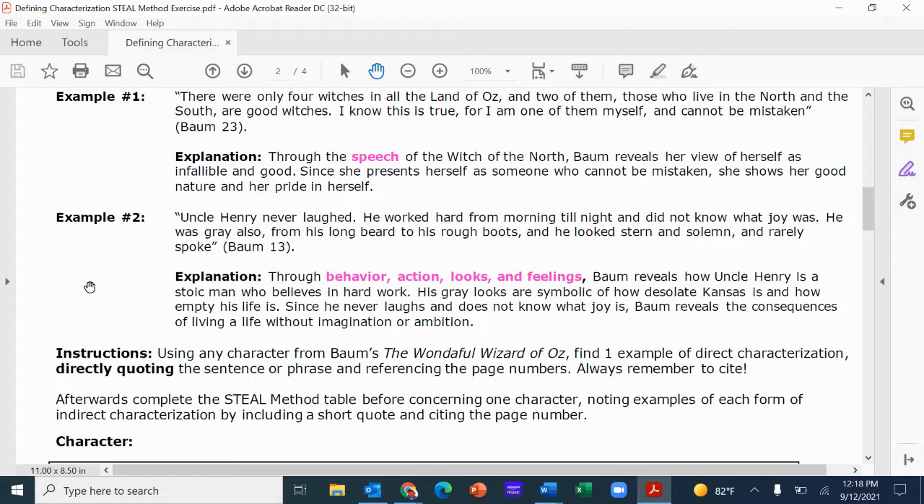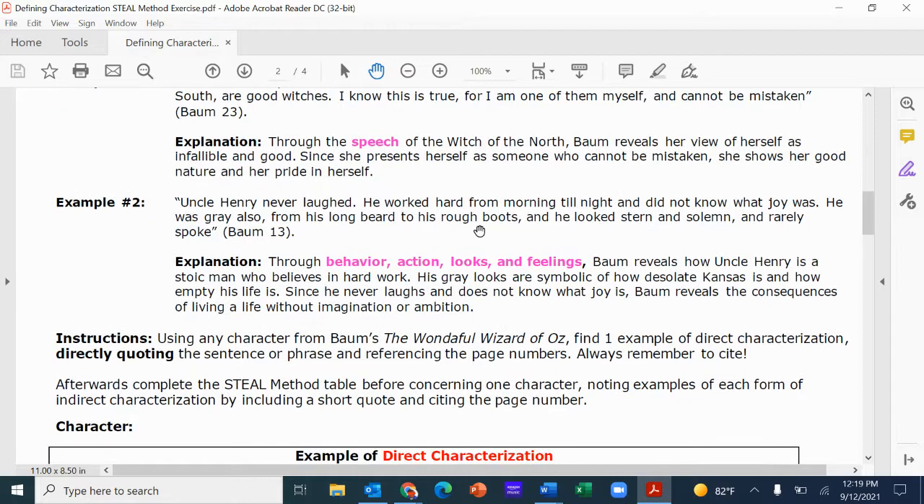Why doesn't he laugh? Why doesn't he know joy? Baum isn't saying directly. We have to infer that he's a stoic man. We have to infer through that look, solemn, rarely spoke, that he's taking on the idea of a manly man too. Or we could further put that in the explanation as well, that he's following what he thinks a real man should be. A real man should be stoic and so forth. So all these things help us determine who these characters are.